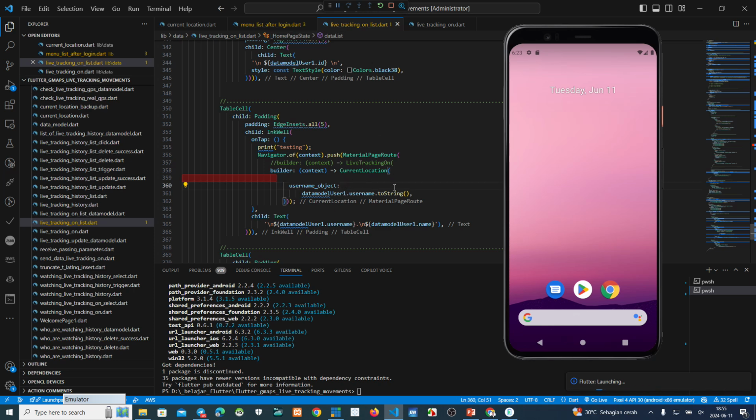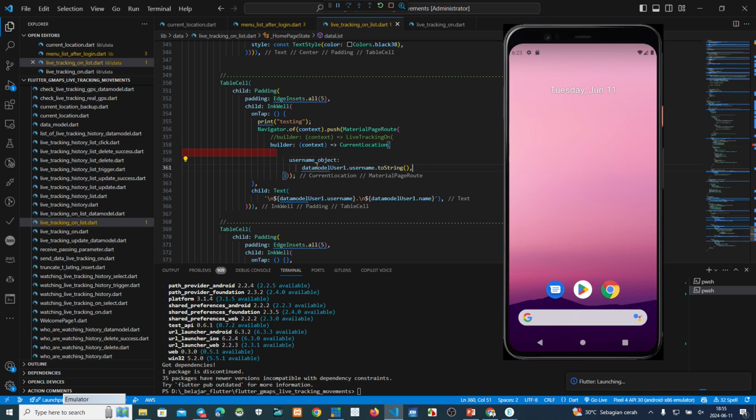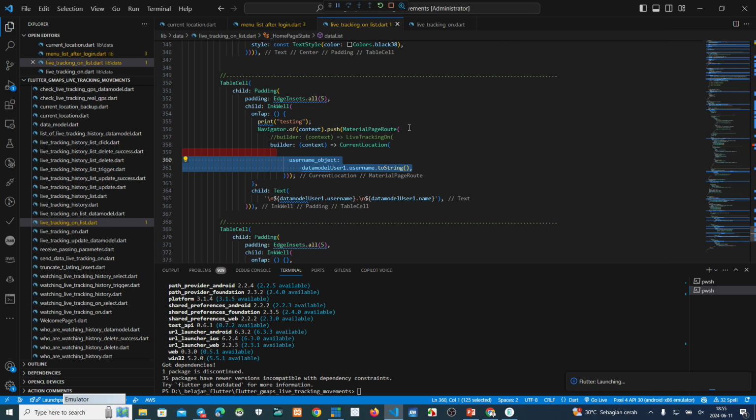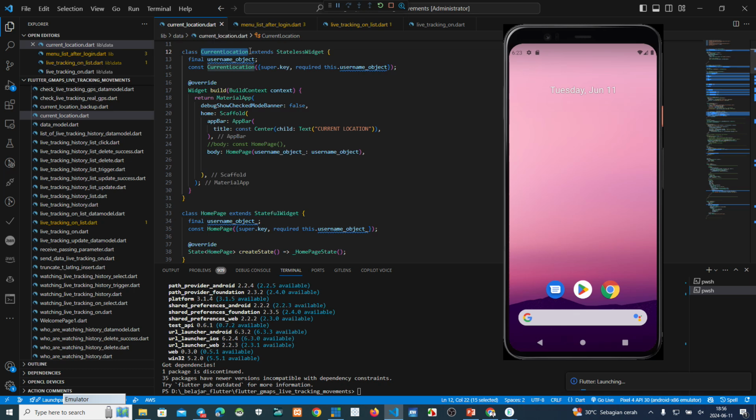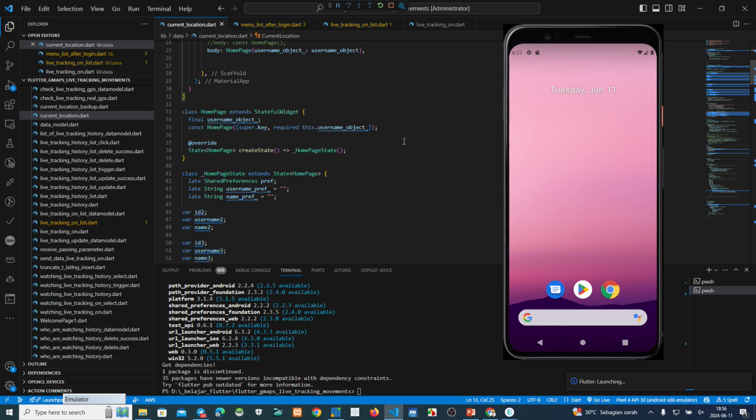Username object, okay, this one. If we put this message, this message has a username and name, and click here or push here, so the username object will be sent to this current location. Yeah, it's good, it's okay. So in current location, we receive the username object. Okay, correct.